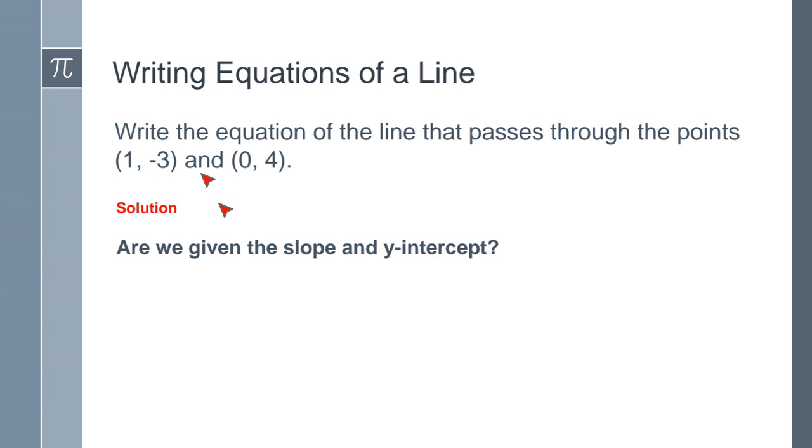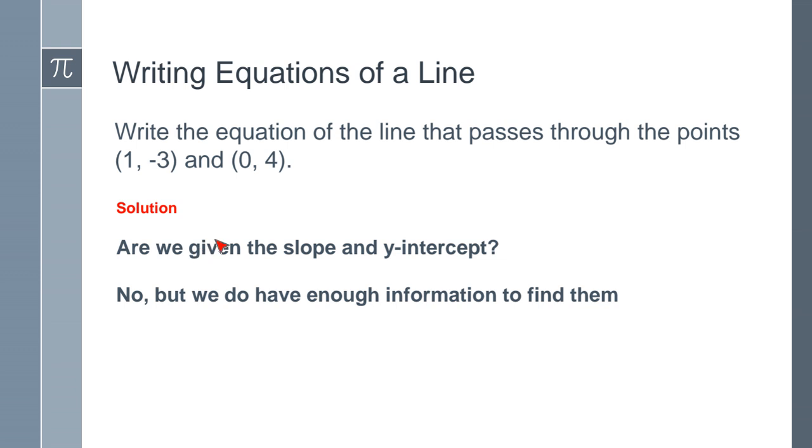But the y-intercept is going to be 4, because recall that my y-intercept is (0, b). This is when x is 0. This is my y-intercept, which is going to be 4. So we got the y-intercept, but we don't have my slope. So how do we find it? We find it by using the slope formula.